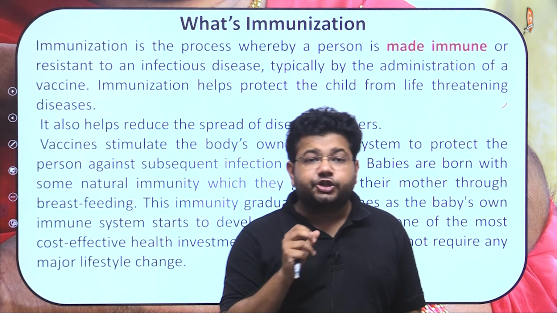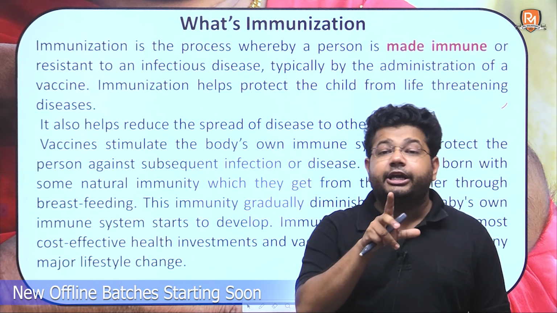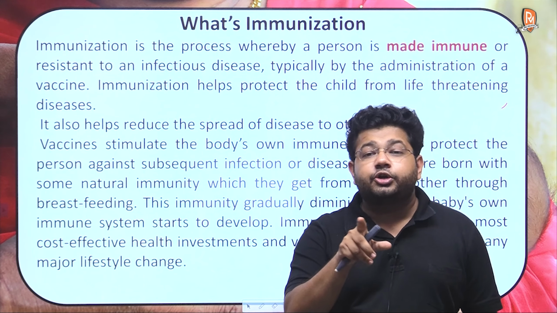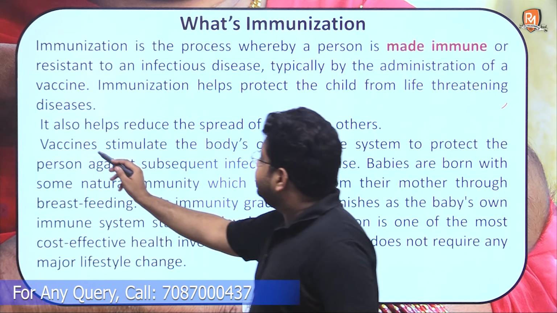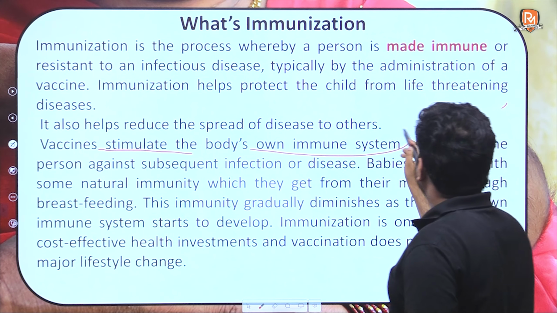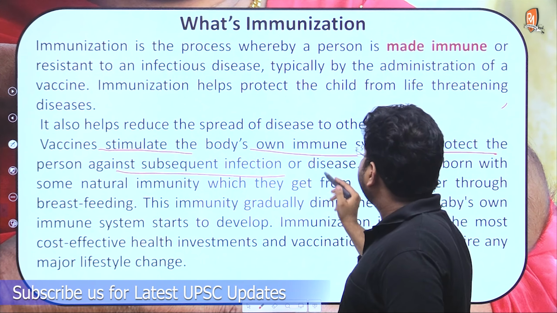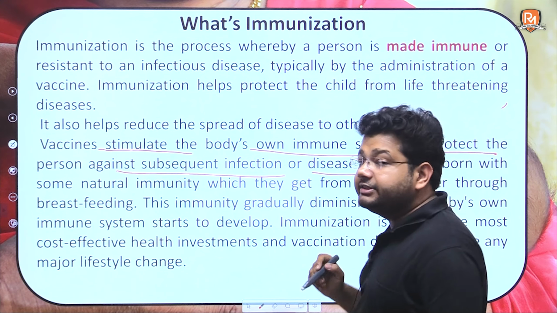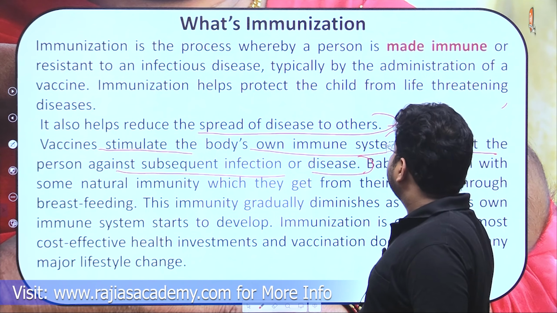So what is immunization? Immunization is a process by which an individual is made immune or resistant to an infectious disease. Basically, vaccines stimulate the body's own immune system to protect the person against subsequent infections and diseases. Vaccines are also helpful to prevent the spread of diseases to others.